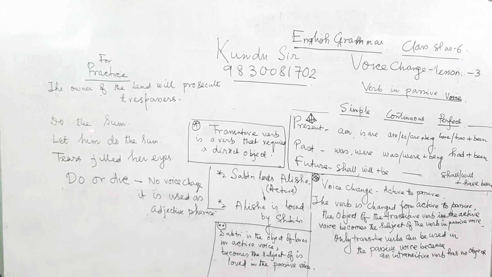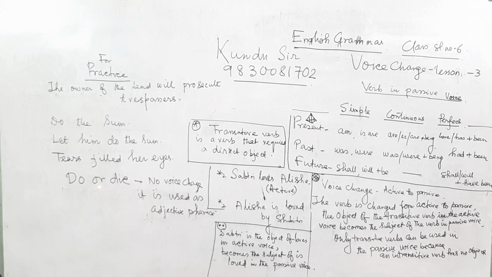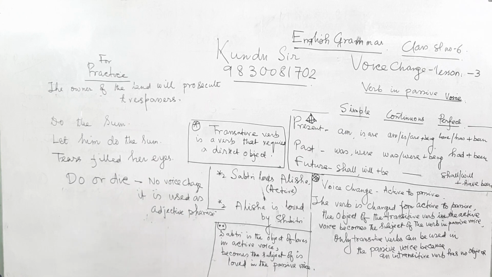Regarding the fifth, there is a speciality: this do or die is not fit for voice change, because it is used as an adjective phrase. That is why we can't change the voice, either active to passive or passive to active.